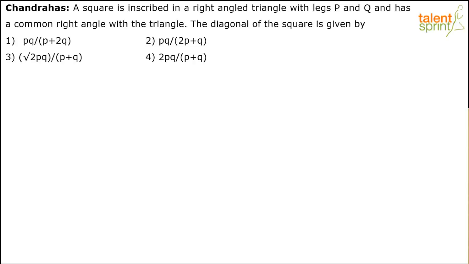Chandra's question says, a square is inscribed in a right angle triangle. Let me read this question out for you all. A square is inscribed in a right angle triangle with legs P and Q and has a common right angle with the triangle. The diagonal of the square is given by... Options have been given to you. You have to find out how we get the diagonal of the square. I'll give you maybe a minute to try this out. Your time starts now.